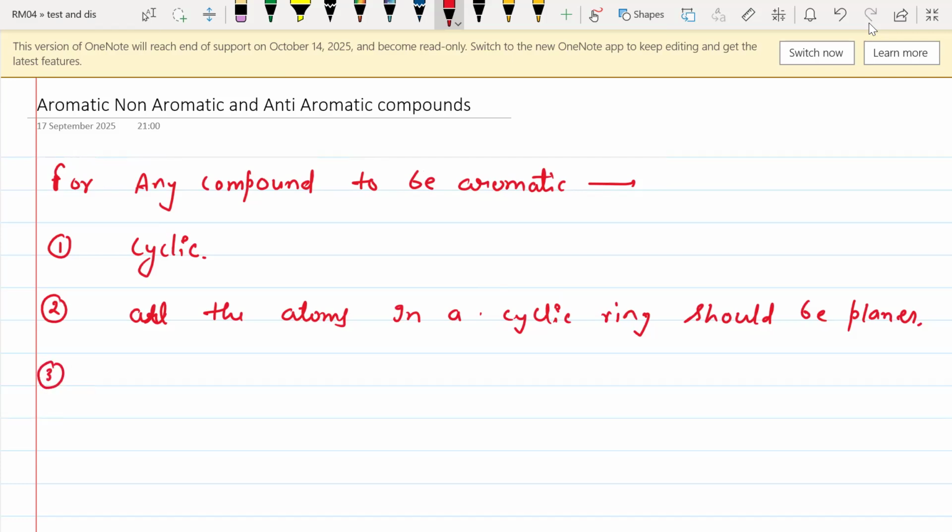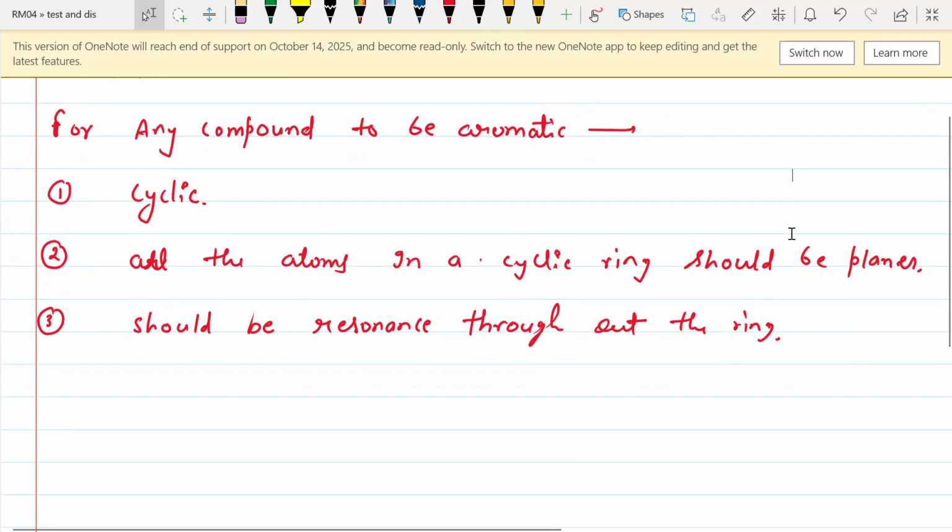And rule number 3 is that there should be resonance throughout the ring. What is the meaning of throughout the ring? I will tell you with an example.